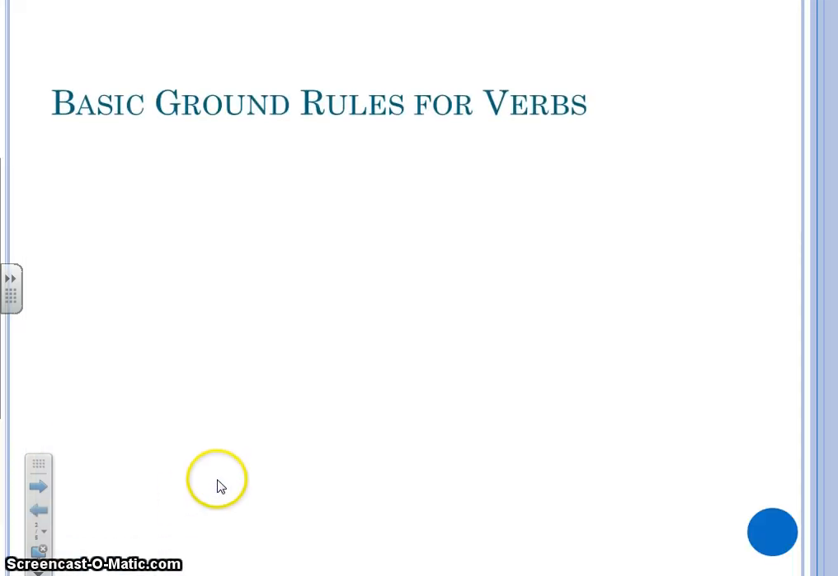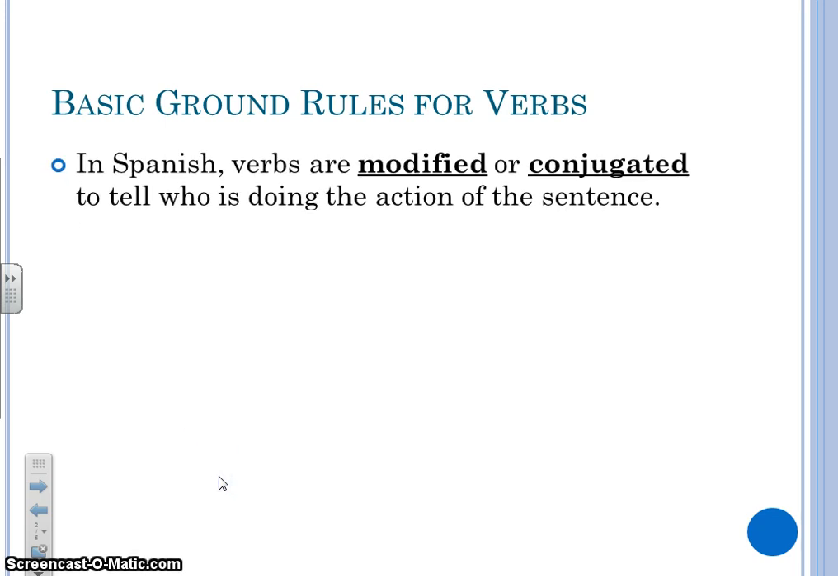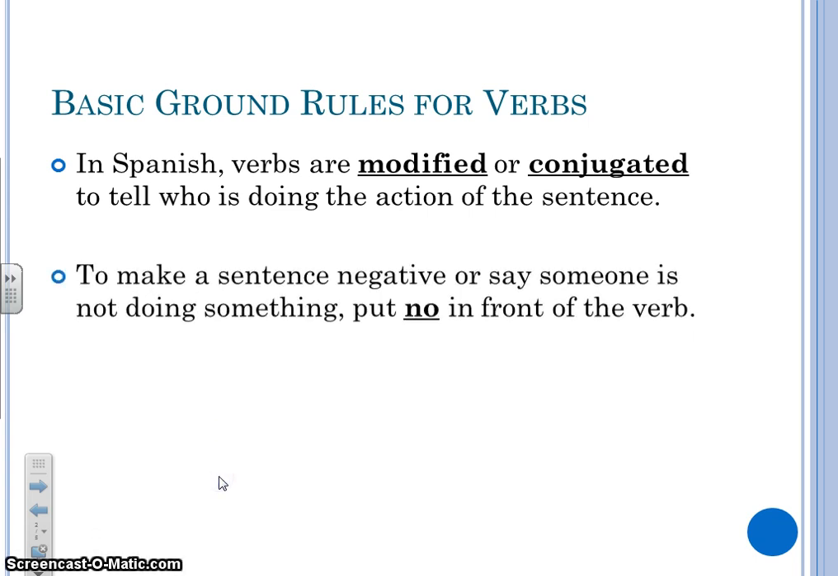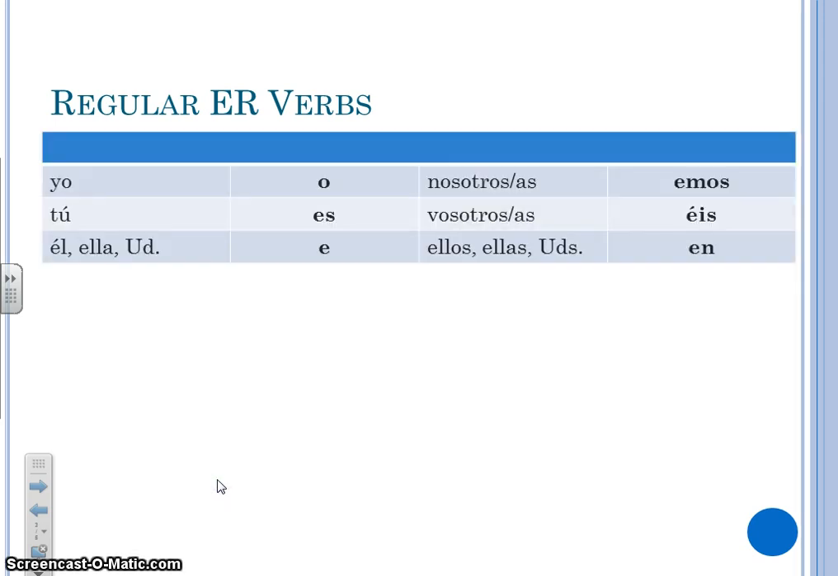First of all, ER verbs, we're going to talk about some basic grammar rules that apply to all verbs. In Spanish, verbs are modified or conjugated to tell who is doing the action of the sentence. To make a sentence negative, or say someone is not doing something, we put no in front of the conjugated verb. Those are the rules that we've talked about even with AR and irregular verbs, so they're also going to apply with our regular ER verbs.